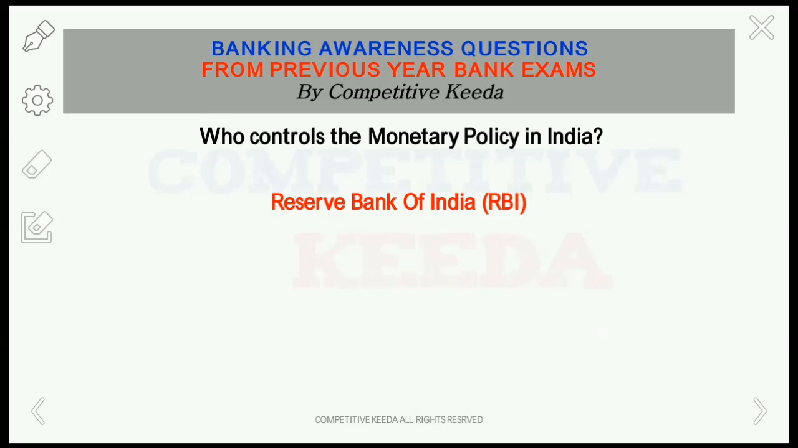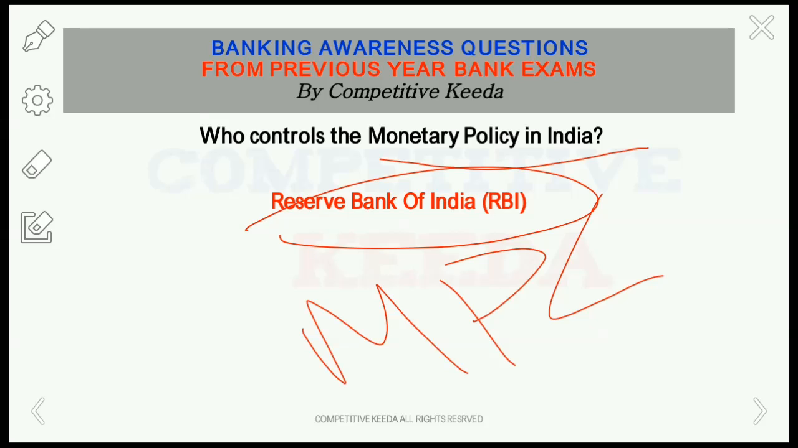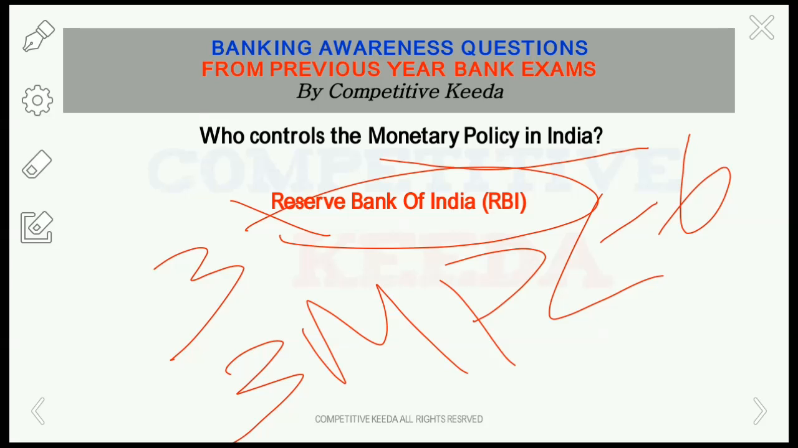So here is the first question, and this is the easiest of all. Who controls the monetary policy? So it is RBI, Reserve Bank of India. And let me discuss some current news related to this. Recently the Monetary Policy Committee has been set up by the union government, and in this there are a total of 6 members. 3 will be from RBI and 3 from the union government, and monetary policy is given bi-monthly.